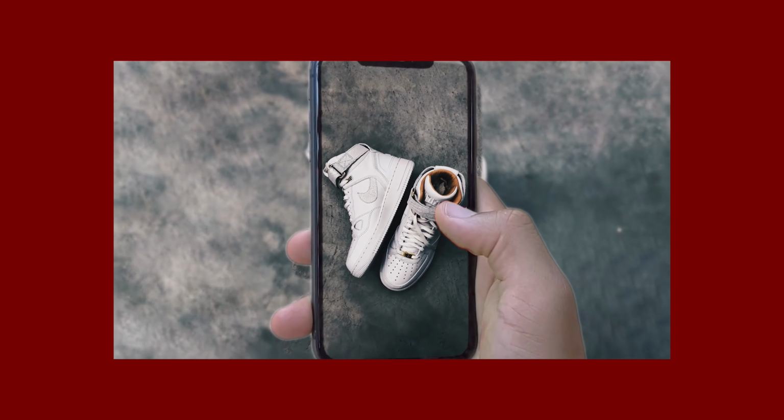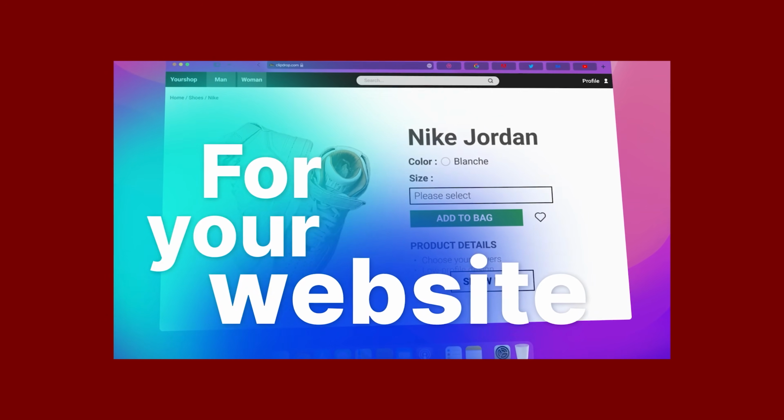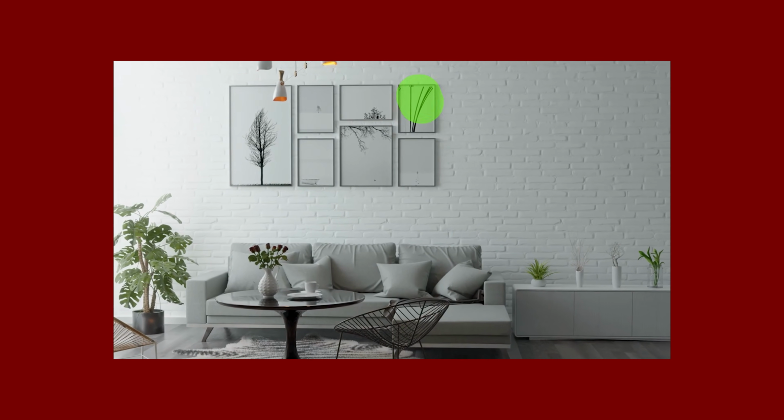Tool number 4 is Clip Drop by Jasper. Need to remove a random object from a photo or uncrop an image? Just brush over it and AI fixes it instantly.